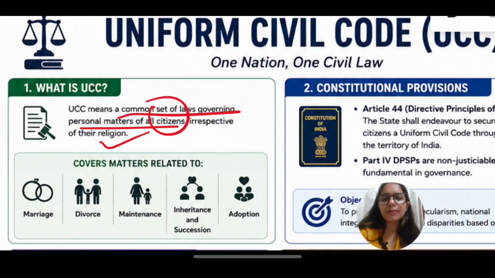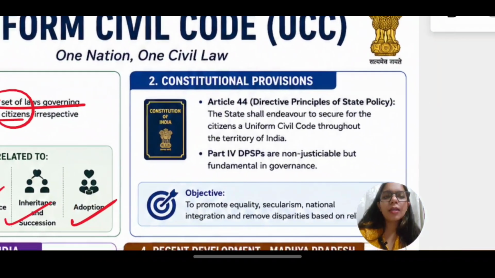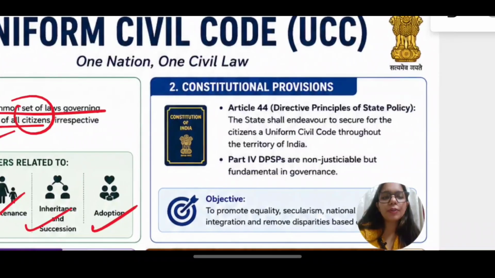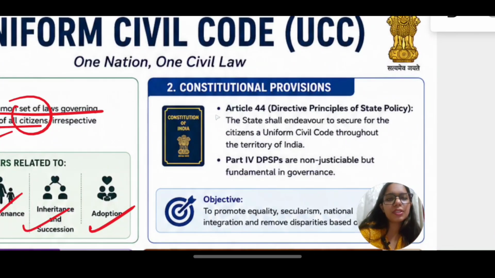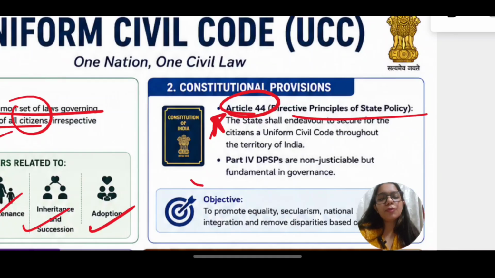What all matters does it cover? It covers marriage, divorce, maintenance, even inheritance and succession, and adoption. You have to remember these things. Now, what is the constitutional provision that talks about UCC? Very important: Article 44, Directive Principle of State Policy, Part 4, DPSP.